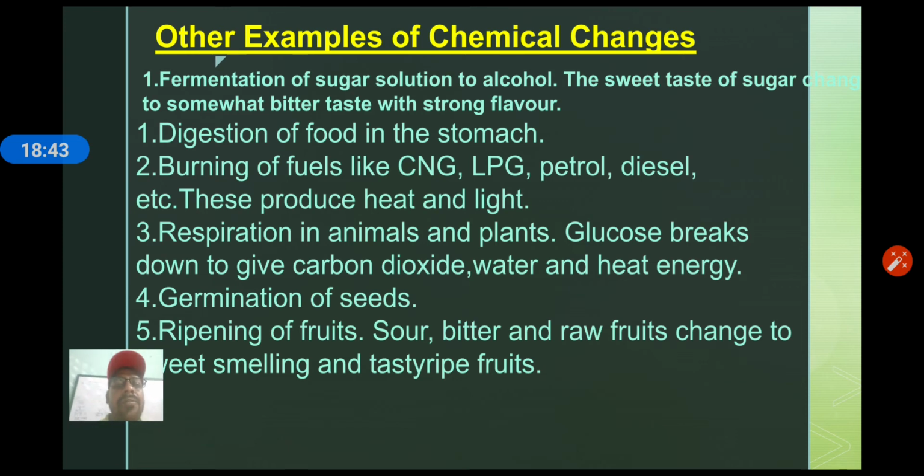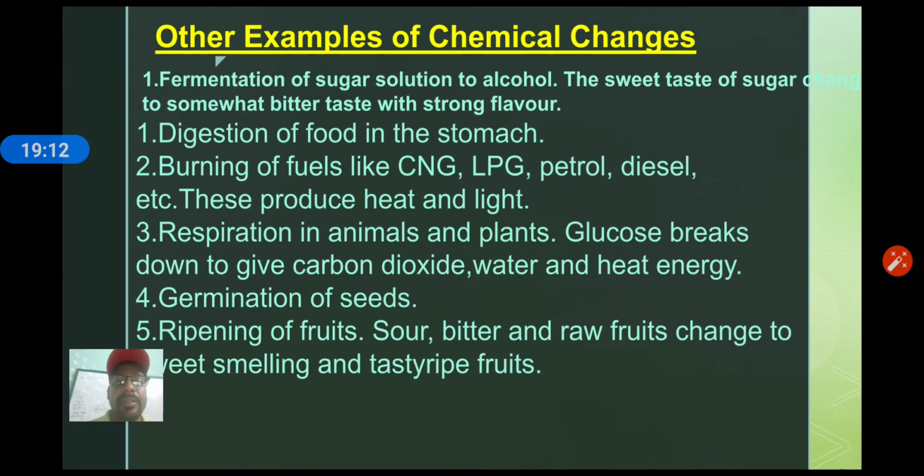Now burning of fuel like CNG, LPG, petrol, diesel, because these are carbon compounds, when they burn in the presence of oxygen, produce carbon dioxide, energy, heat, water vapor. Respiration in animals and plants, because during respiration food will get oxidized and produce glucose and energy.